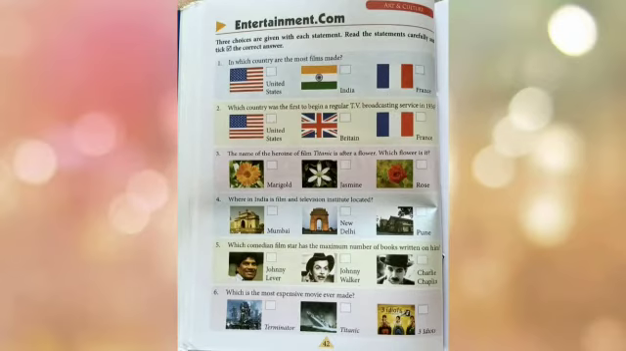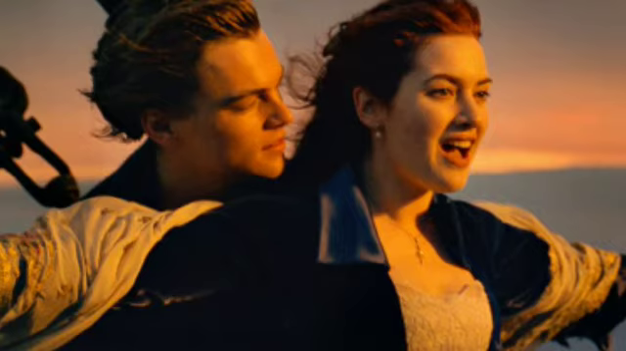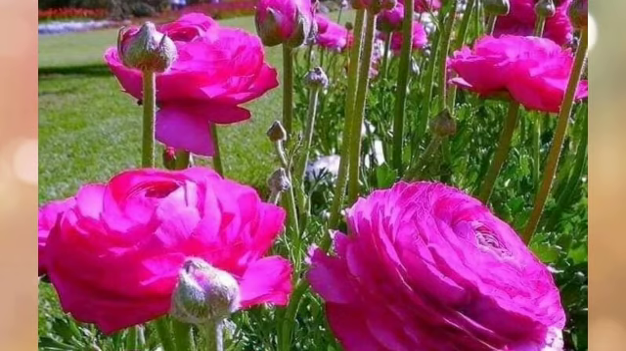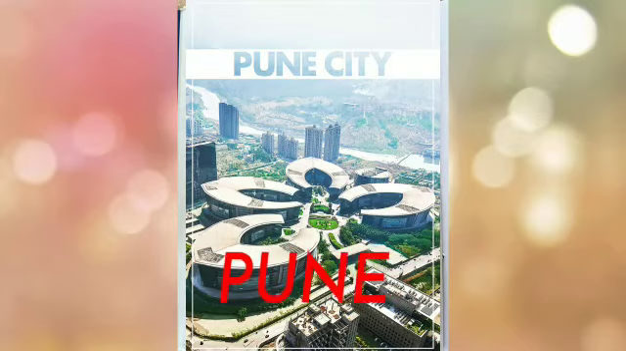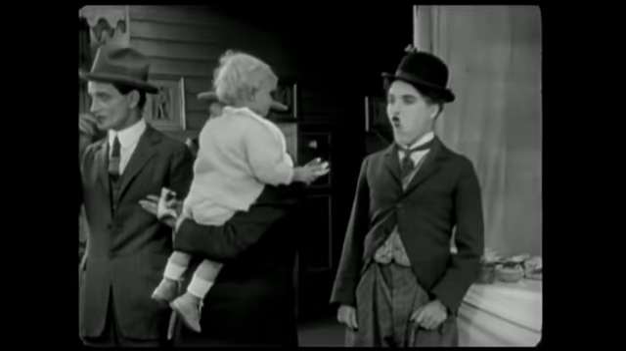Third question, the name of the heroine of film Titanic is after a flower. Which flower is it? And the correct answer is rose. Question 4 is, where in India is Film and Television Institute located? And the answer is Pune. Question 5 is, which comedian film star has the maximum number of books written on him? Let's watch this video.